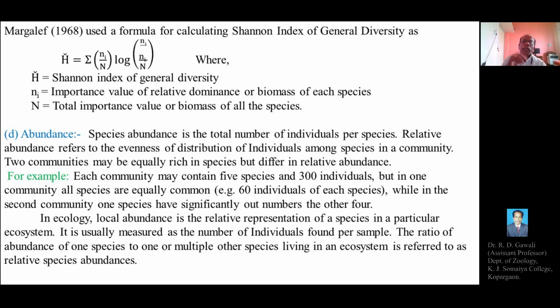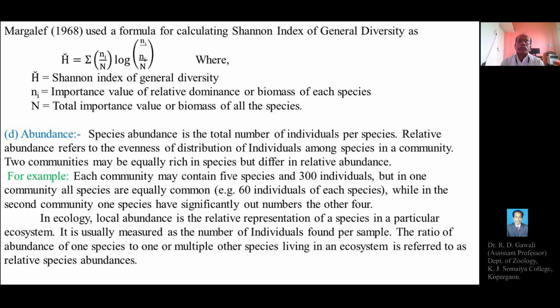So while calculating the Shannon index of general diversity, we can use one of these values, either importance value of the relative abundance, or the biomass, or the total number. So this is about the species diversity.